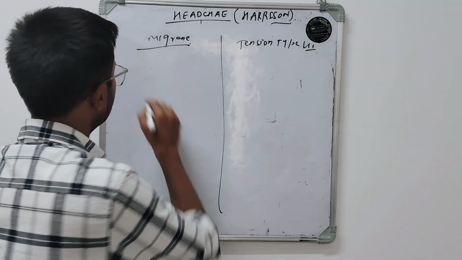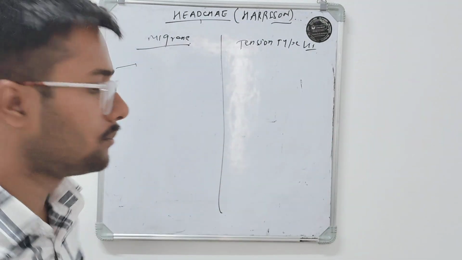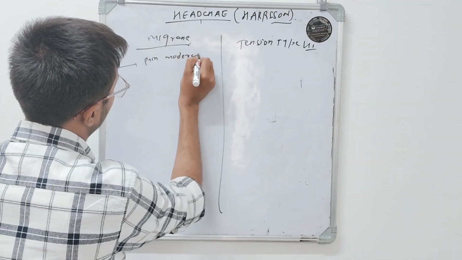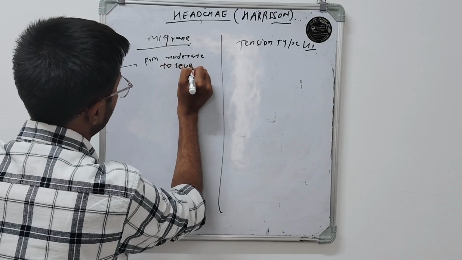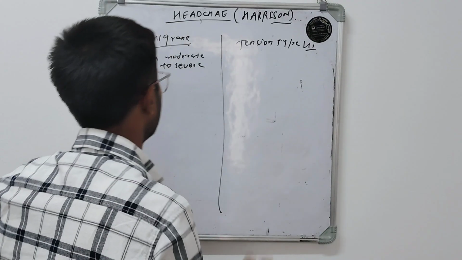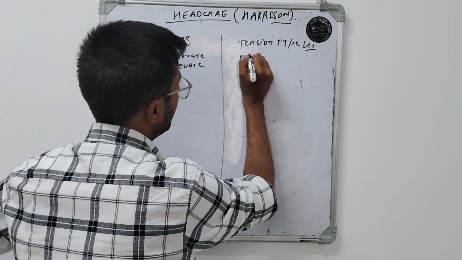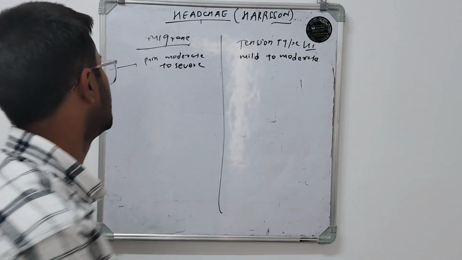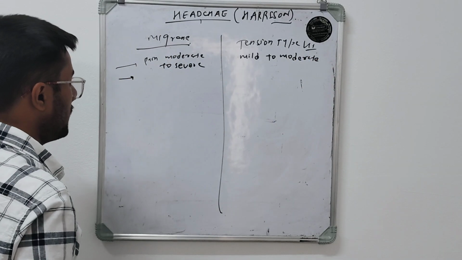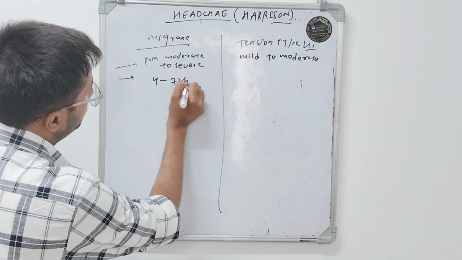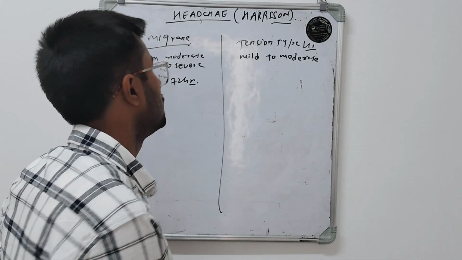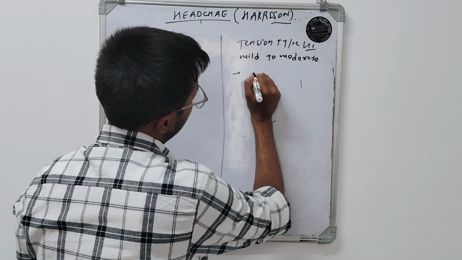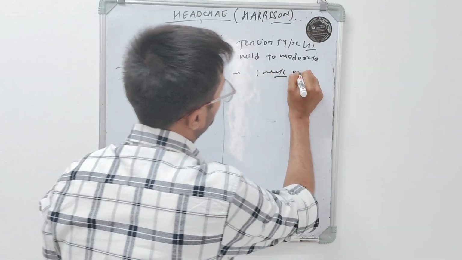So in migraine, the patient complains of a headache that is moderate to severe. While in the case of tension type, the headache is mild to moderate. The other thing is that migraine lasts for 4 to 72 hours, but tension type headache lasts 1 week or more than 1 week.